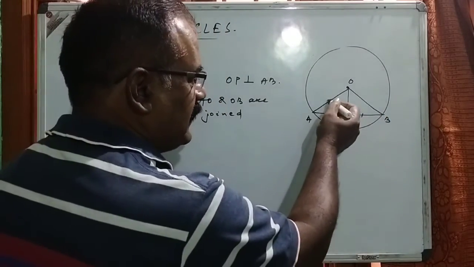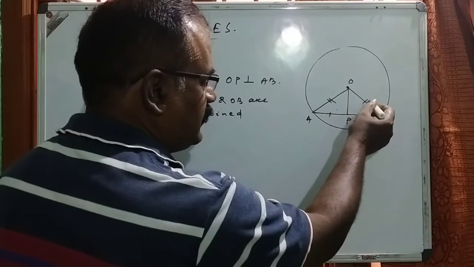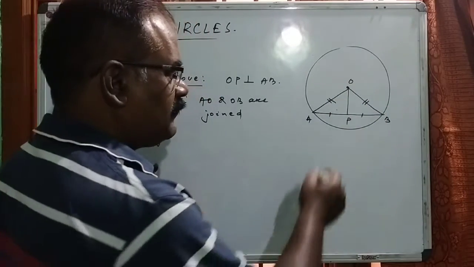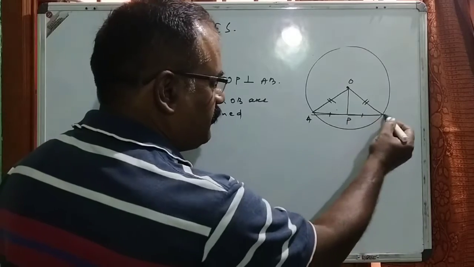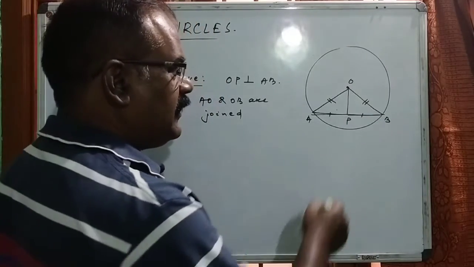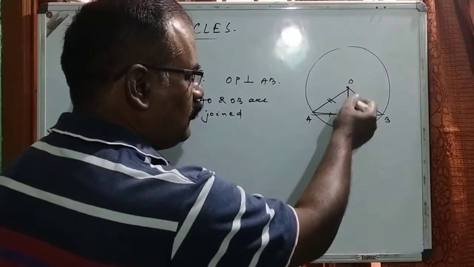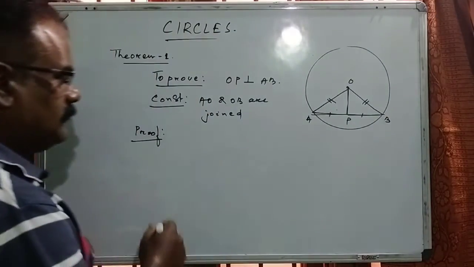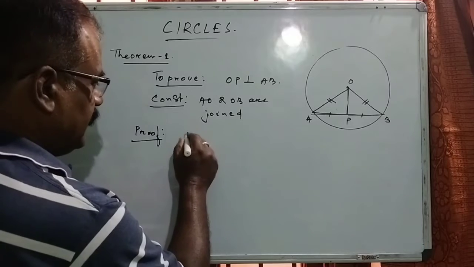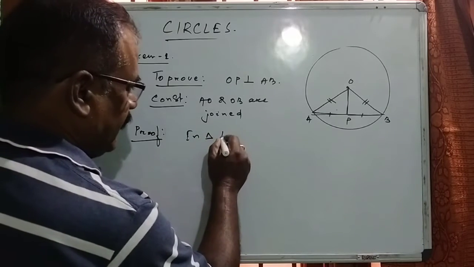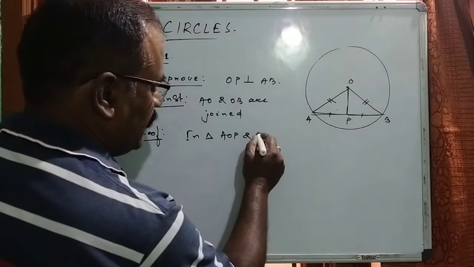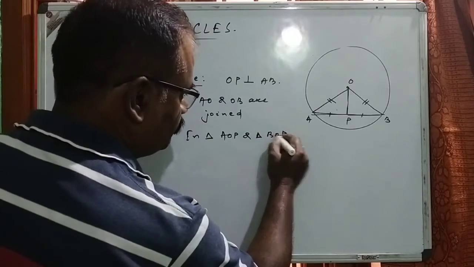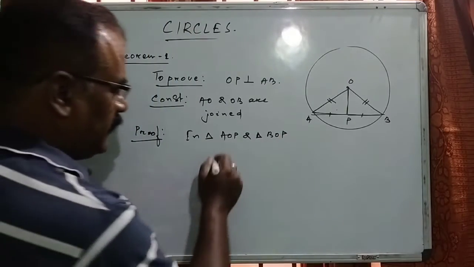Here we can say that AO is equal to OB, that is the radius of the circle. AP is equal to PB, which is already given in the statement, and OP is common to both triangles. So if we compare triangle AOP and triangle BOP, what have we got?